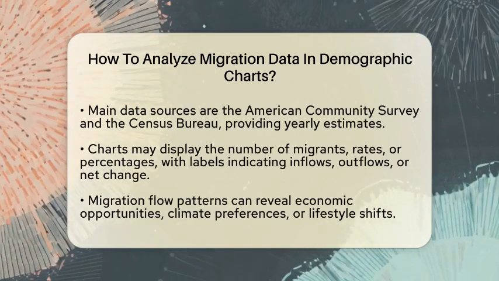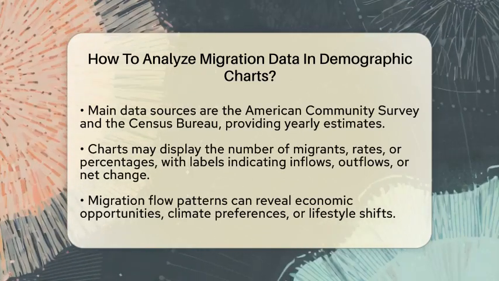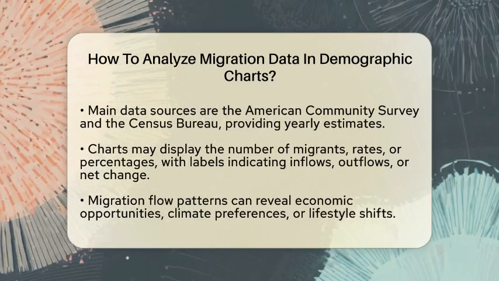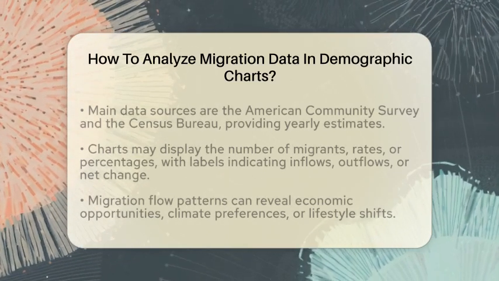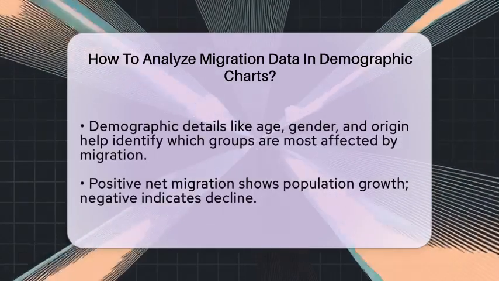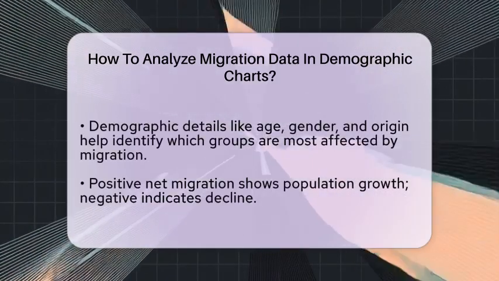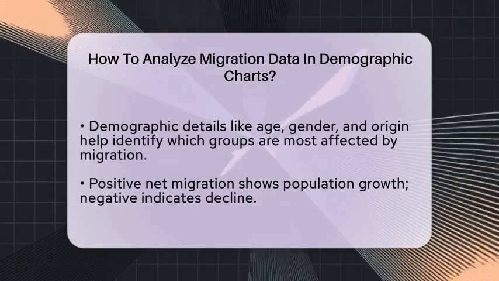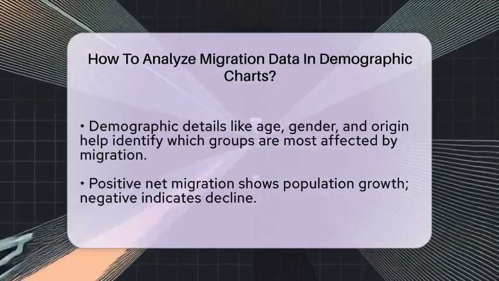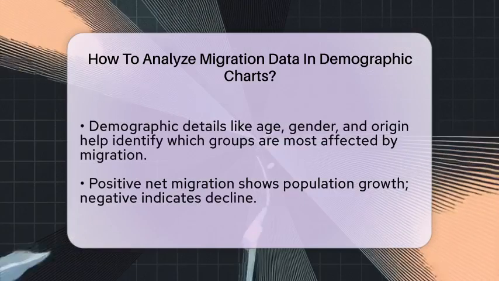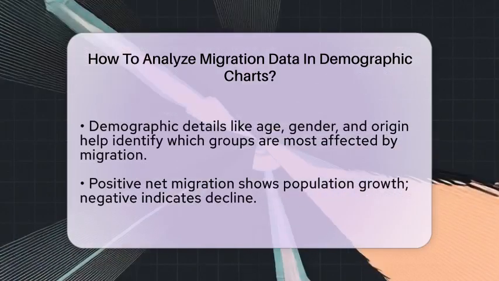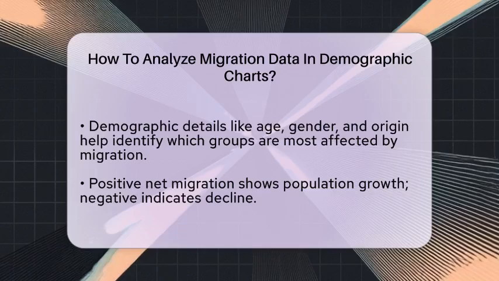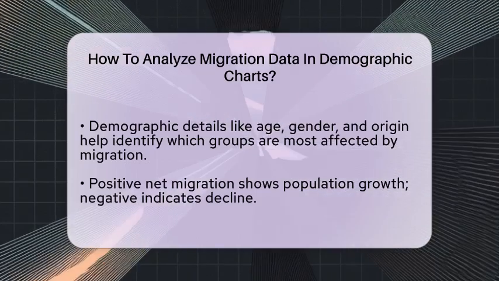Interpreting migration flows involves looking at the movement patterns. If many people are moving from one state to another, it might indicate economic opportunities or lifestyle changes. For example, a surge in migration from northern states to southern states could suggest warmer weather or job growth. Charts may also show demographic details like age, gender, or whether someone was born in the United States or abroad. This helps you see which groups are most affected by migration trends.